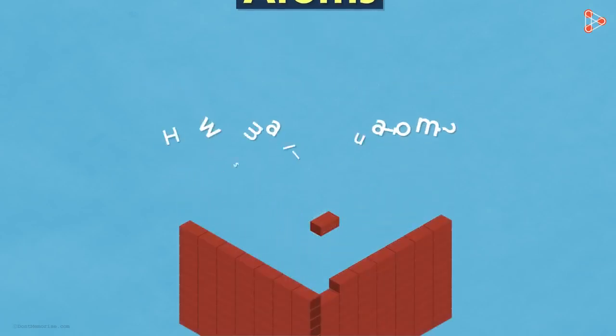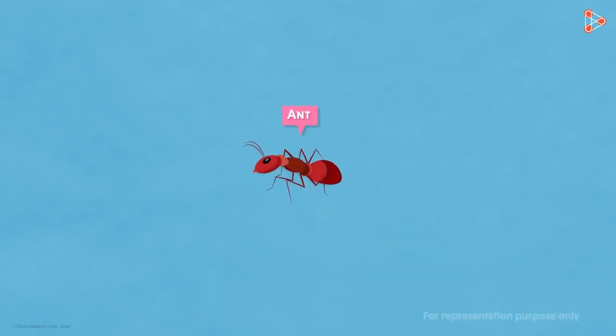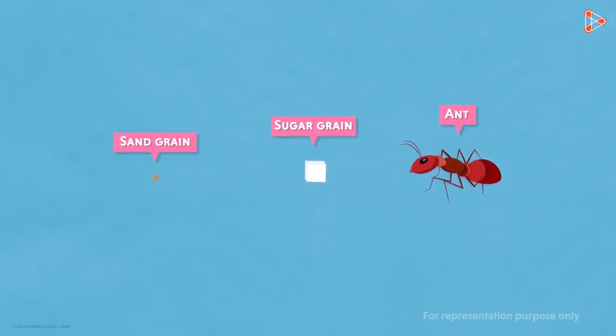Now tell me, how big or small do you think a single atom will be? Maybe we can take another small entity and then compare the atom to it. Can we think of an ant? Probably not. Okay, so ants carry little grains of sugar? It means grains are smaller than ants. So maybe we can take a grain of sugar. How about a sand grain, which is smaller than the grain of sugar? But we can still see a grain of sand with our naked eyes. So can you tell me something smaller than this?